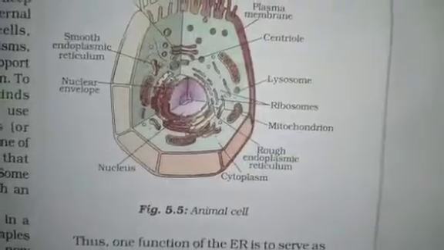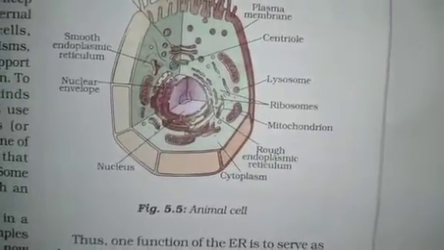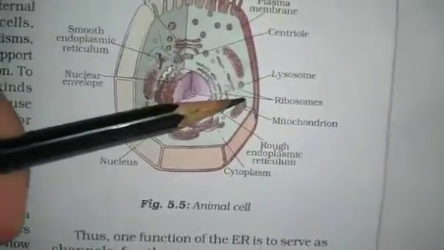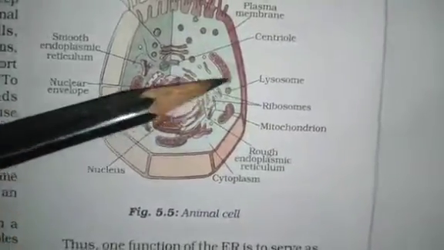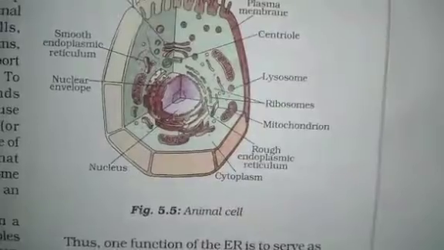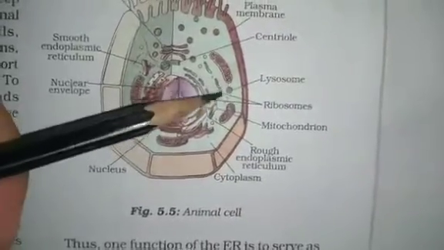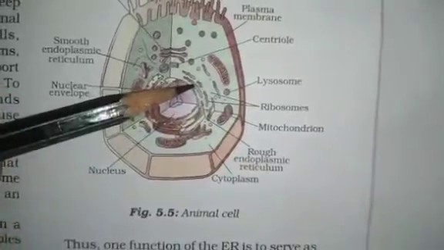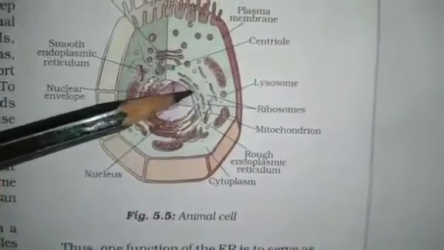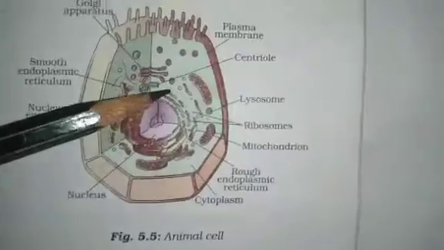Structurally, lysosomes are membrane-bound sacs filled with digestive enzymes. It is a single-membrane cell organelle. It is a sac-like structure filled with digestive enzymes. These enzymes are produced in the endoplasmic reticulum, that too the rough endoplasmic reticulum.